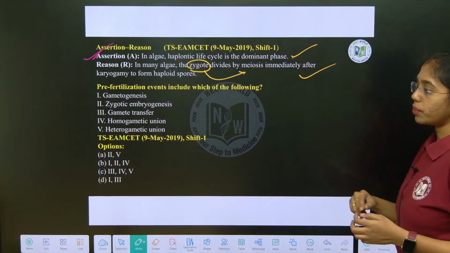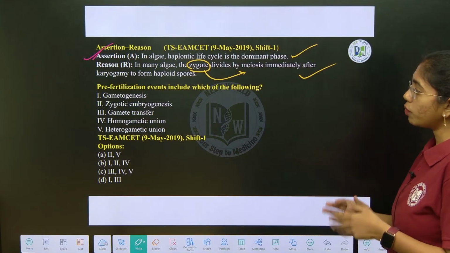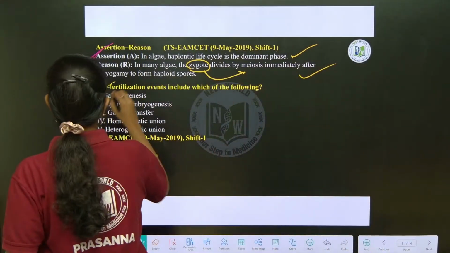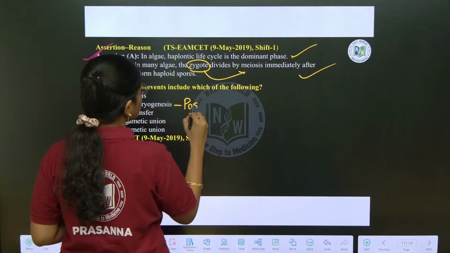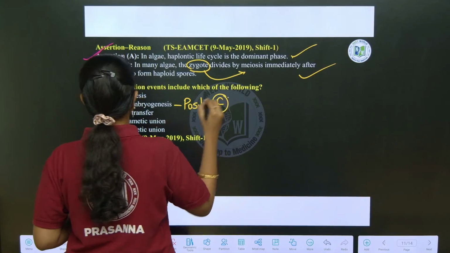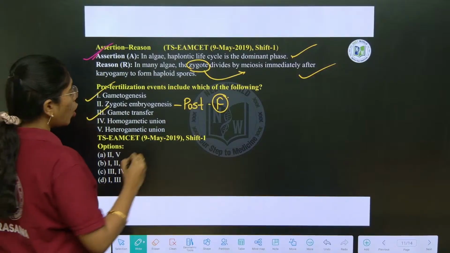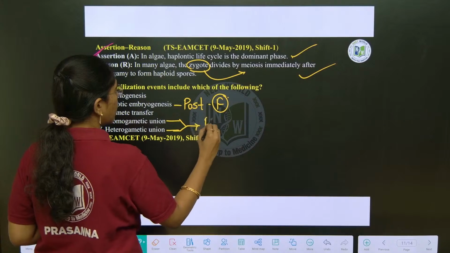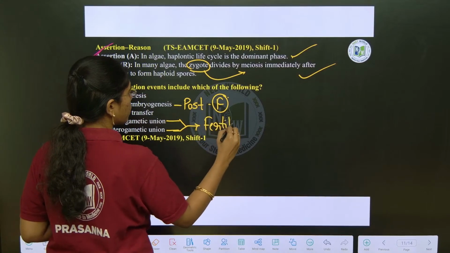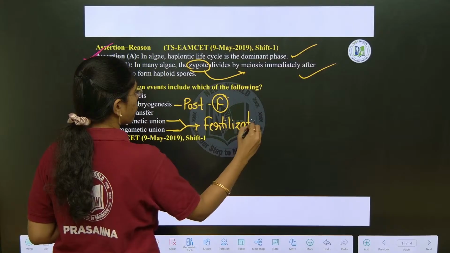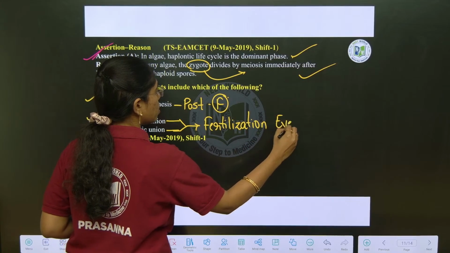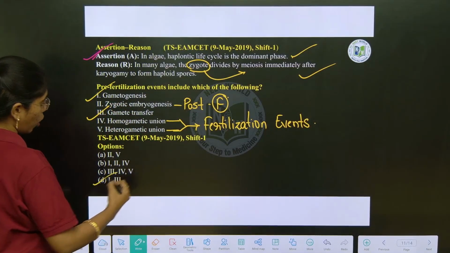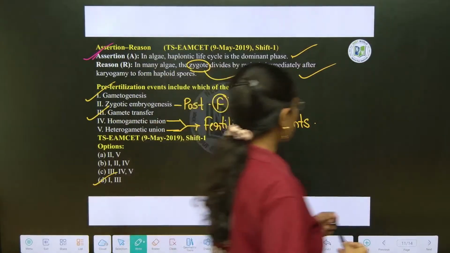Look into the next question. Pre-fertilization events include which of the following? Pre-fertilization events include gametogenesis. Zygotic embryogenesis is a post-fertilization event. Next is gamete transfer, homogametic union, heterogametic union. These both come under fertilization events. So, here 1 and 3. Option D is the right answer. Next question.